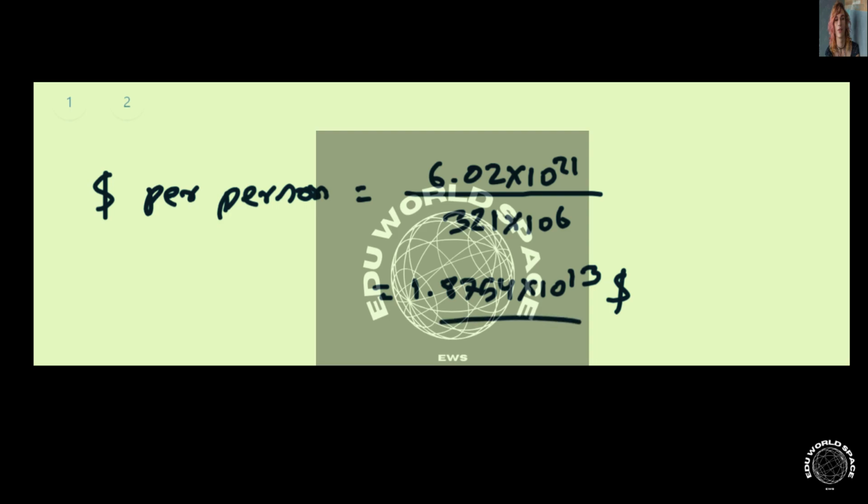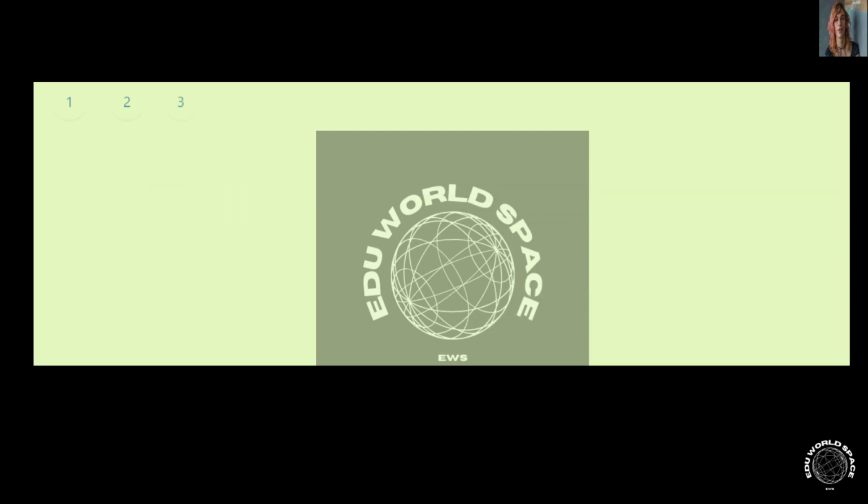Now we have to compare this value with the value of the GDP, which is given as 17.419 trillion. So the GDP value is 17.419 trillion, or times 10 to the power 12 dollars.